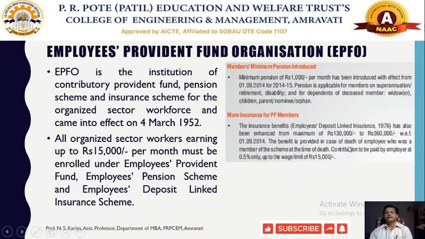The benefit is provided in case of death of the employee who was a member of the scheme at the time of death. Contribution is to be paid by the employer at 0.5% monthly, up to the wage limit of rupees 15,000 per month. So the minimum criteria are that the contribution paid by the employer is 0.5%, and the wage limit for the employees is 15,000 rupees per month. In this way EPFO will work very well and provide different sorts of benefits to the members.